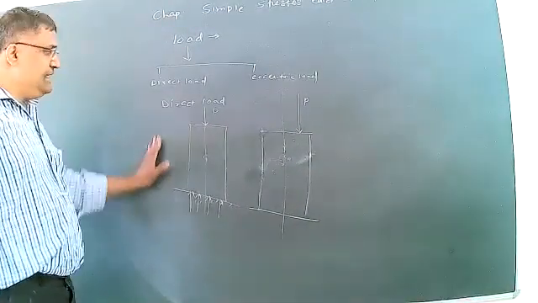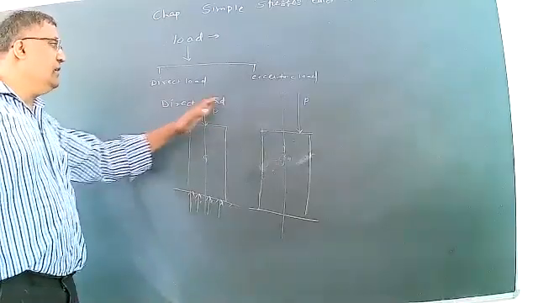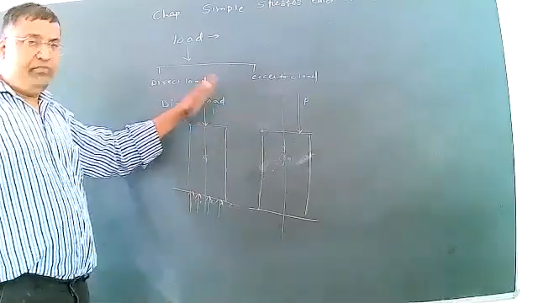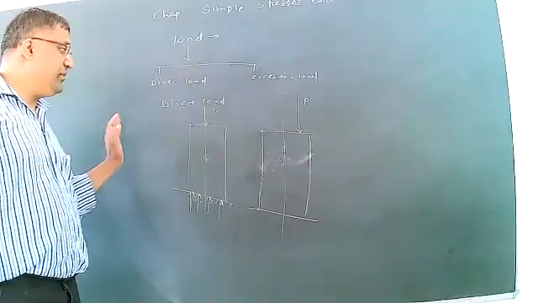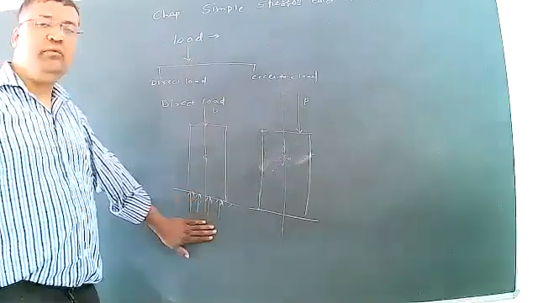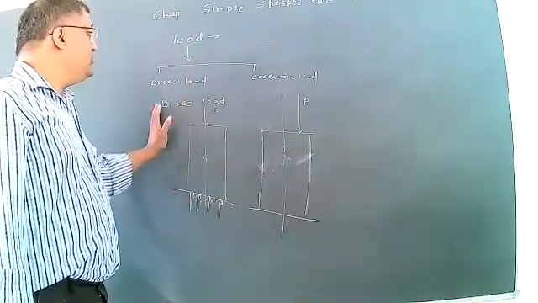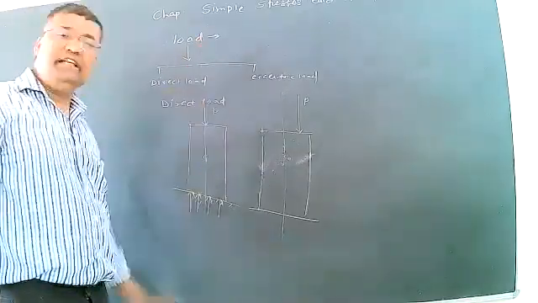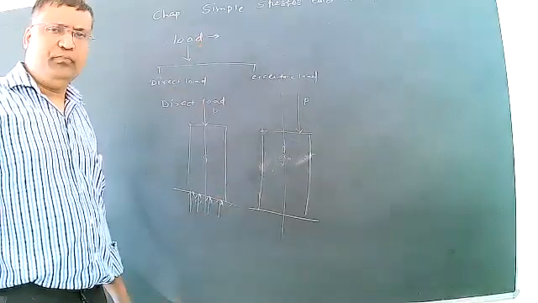Here this is a column, that is the specimen. Then here the load P is at the middle of the section of the column. What will happen? The stress will be generated at the base of the column. The load whose line of action coincides with the axis of the member is said to be axial load or direct load.